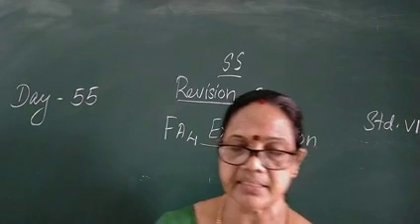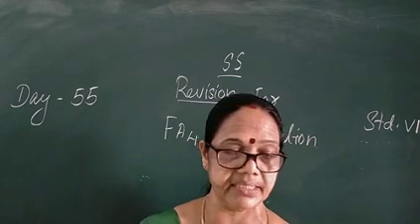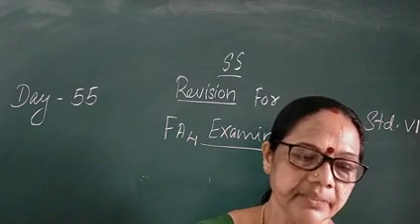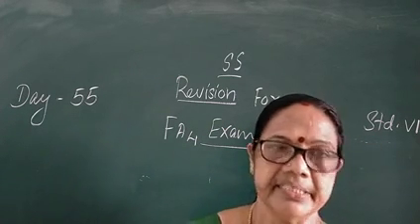Generally, the warm ocean currents originate near the equator. Third question is, the rhythmic rise and fall of ocean water twice in a day is called tide.